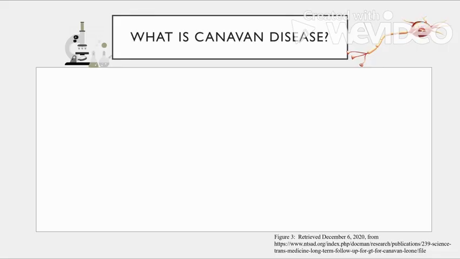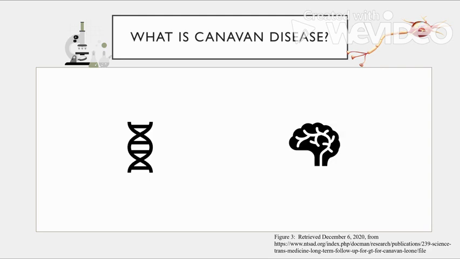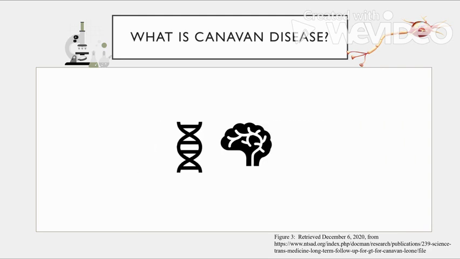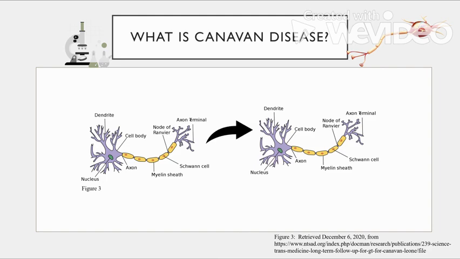Let's start out with what Canavan disease is. Canavan disease is a genetic neurological disorder that damages the ability for neurons to send and receive information. It does this by damaging the growth or maintenance of the myelin sheath, which is a covering that protects the